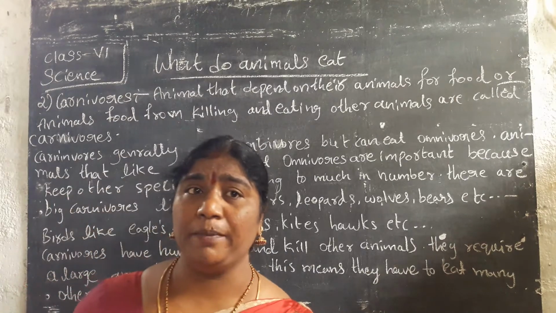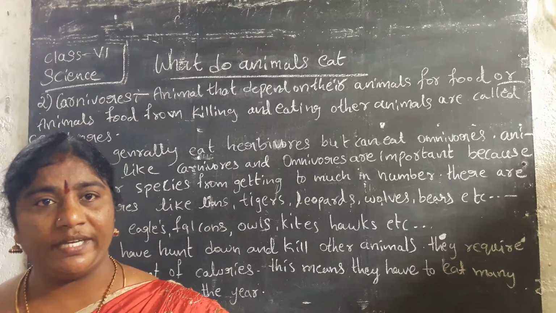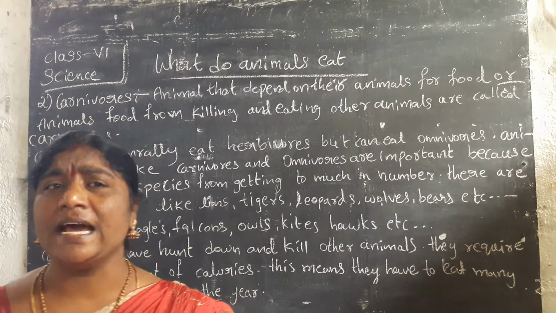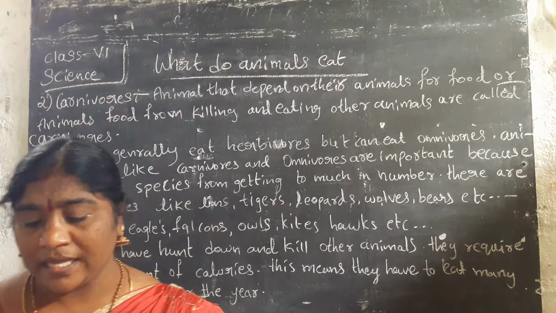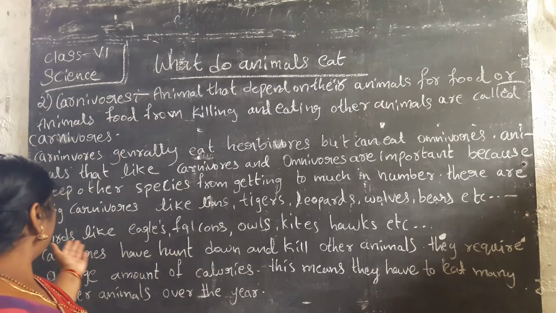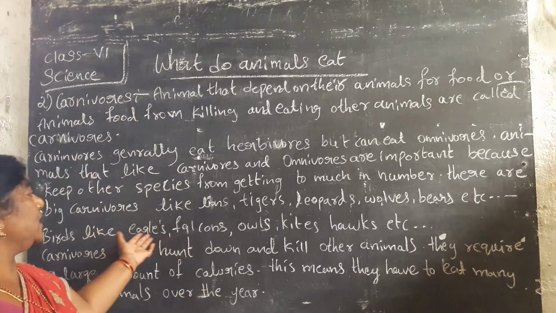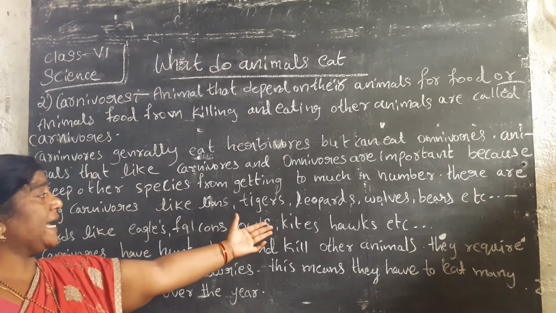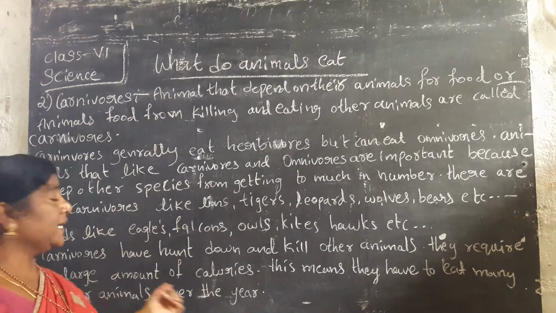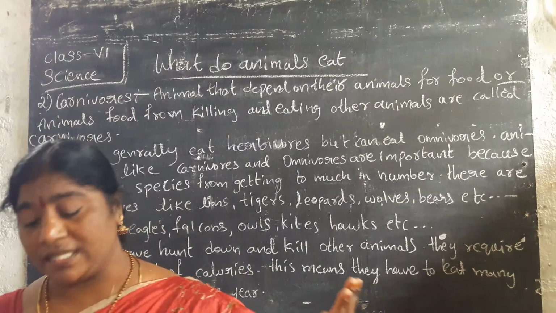In the herbivorous group also there are big animals like giraffe and elephant, which we discussed in the last session. There are also carnivorous birds like eagles, falcons, owls, kites, hawks, and so on. In the herbivorous group also there are birds.